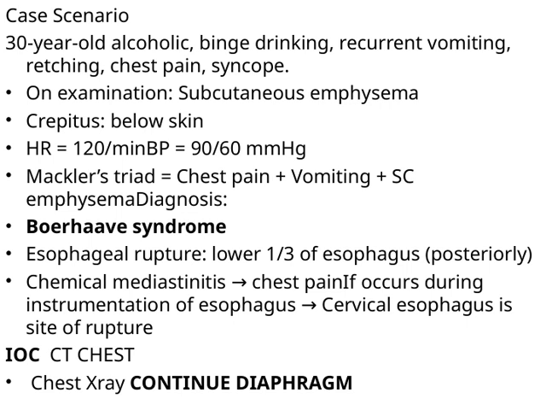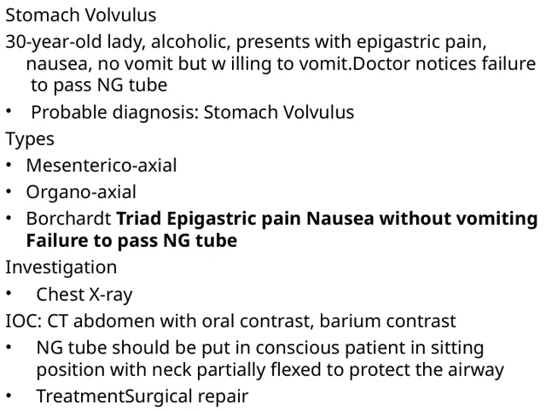Let's look at this case of a 30-year-old woman who has a history of alcohol use. She presents with epigastric pain and nausea, but interestingly, she hasn't vomited yet, although she's willing to vomit. The key here is that the doctor notices she can't pass an NG tube, which is a significant clinical clue. The probable diagnosis in this scenario is stomach volvulus, which is a twisting of the stomach that can cause obstruction.